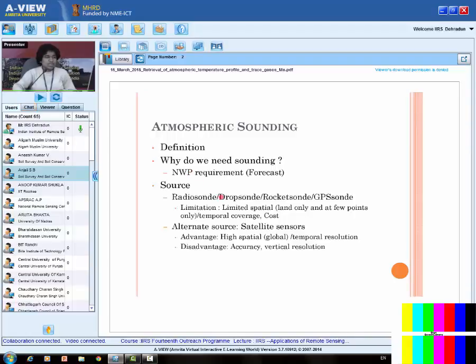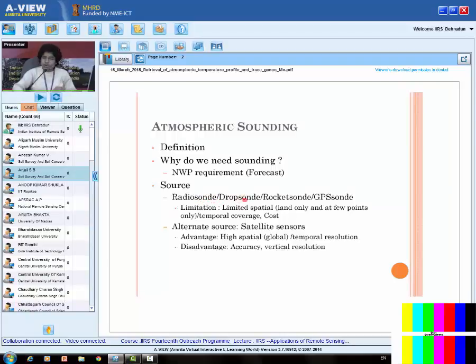The first are the radio sonde, drop sonde, rocket sonde, and GPS sonde. First is the radio sonde. It is the instrument which is carrying a balloon filled with gas. So it goes up. Now when it goes up, we put the instrument inside it, for example, a temperature sensor. I'll put a temperature sensor with the balloon. As it goes up in the atmosphere, it will sense the temperature at various levels in the atmosphere and send the information back to the ground. So that is one method to get the atmospheric sounding.